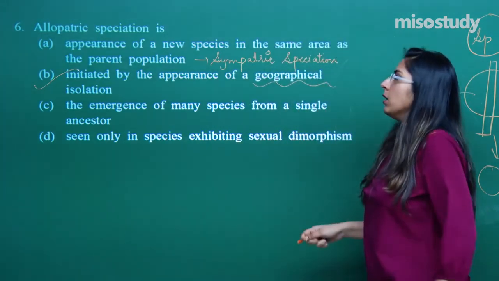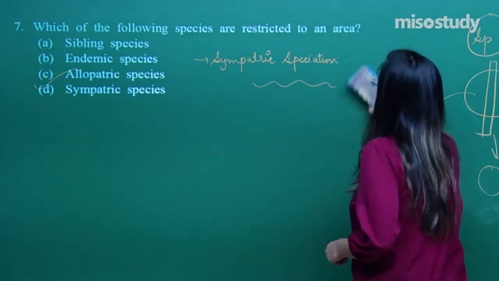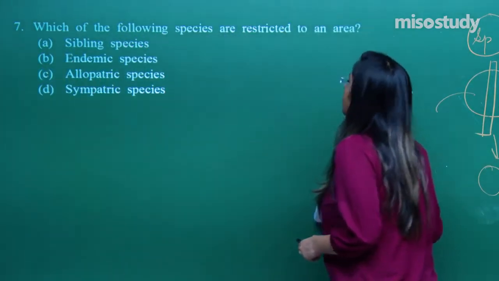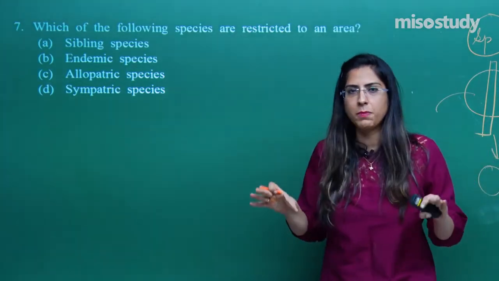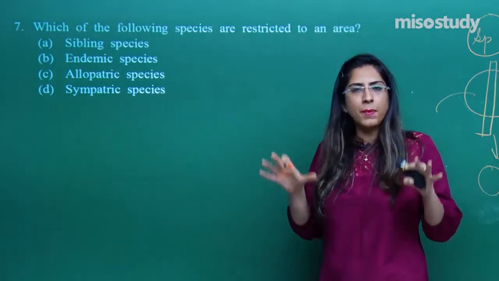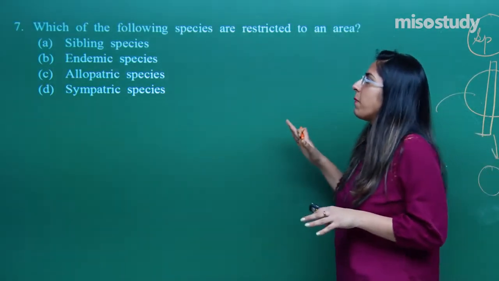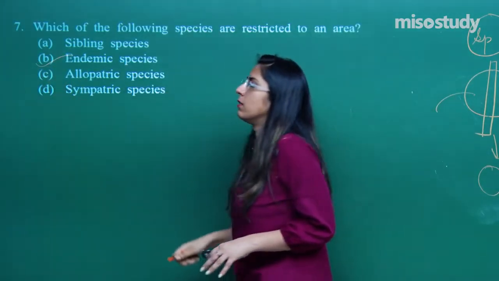Let's talk about the next question, question number 7. Which one of the species is restricted to an area? There are species which are restricted to one particular area only. They remain there only; they are native to that particular place only. Such species are called endemic species.